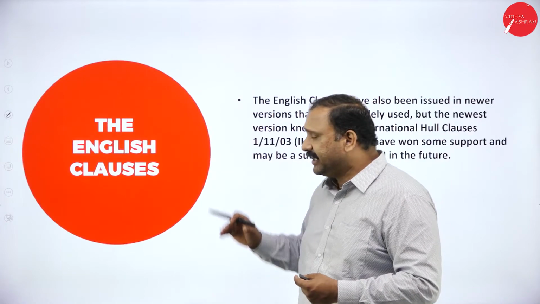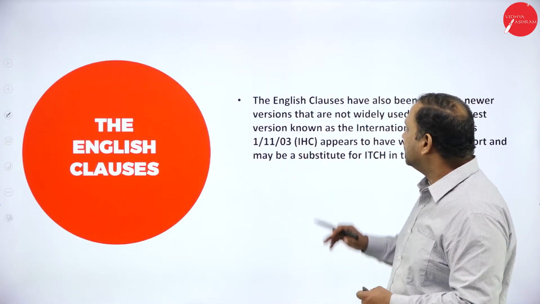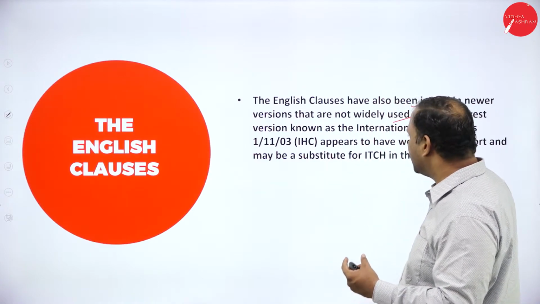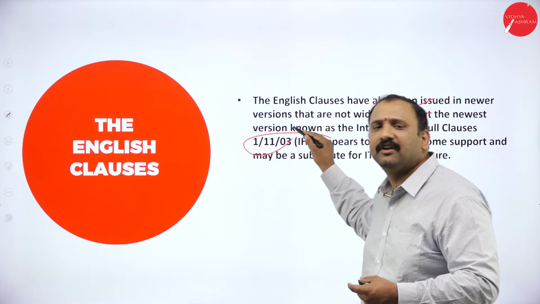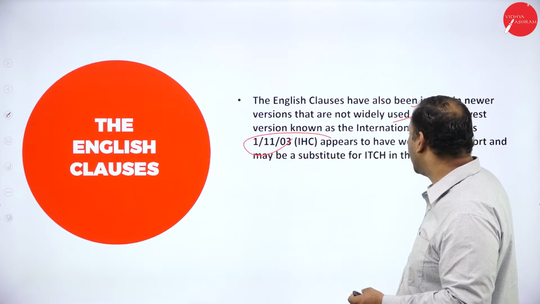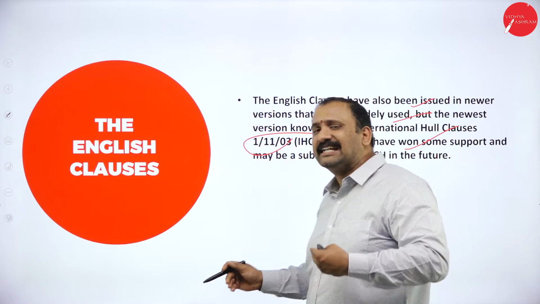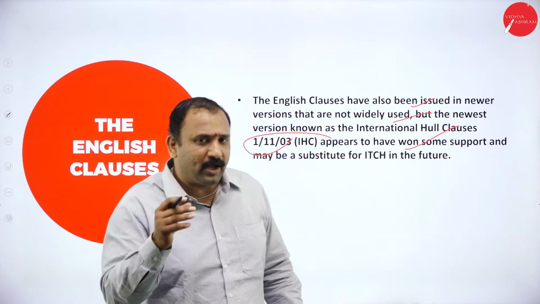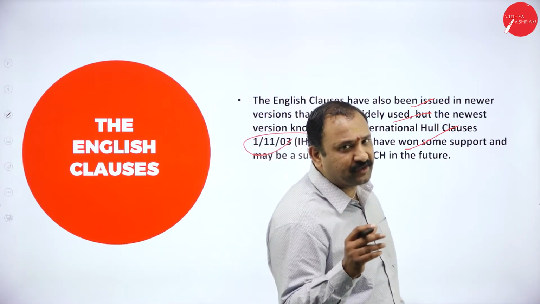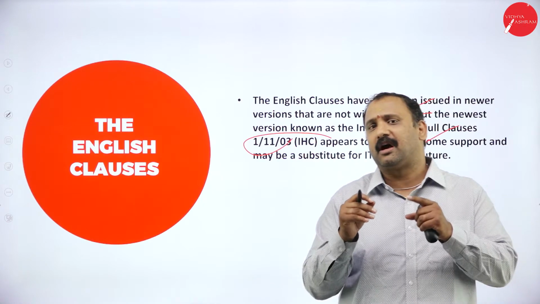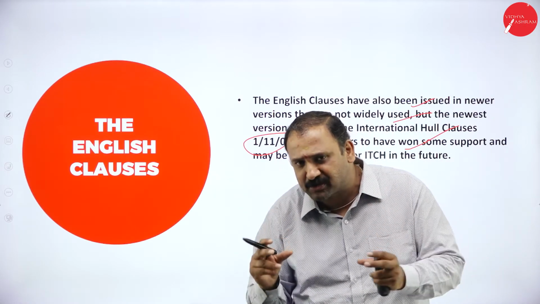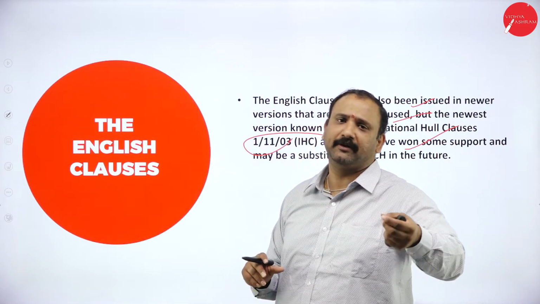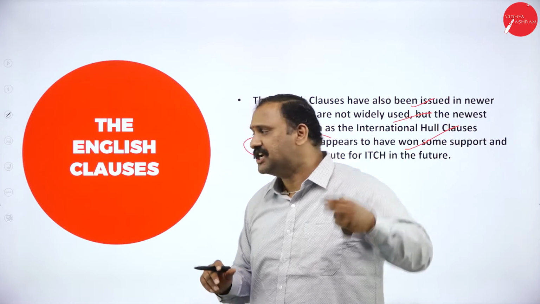Now, the English clauses, let's first look into this. The English clauses have also been issued in newer versions which are not widely used, but the newest version that is known is from the 11th of March. It appears to be a substitute for the ITCH altogether. The English clauses are trying to replace a lot in the hull cover policy because they cover many aspects of shipping, starting from breakage, wreckage, collision factors, the equipment, machinery, garage, and so many other factors.